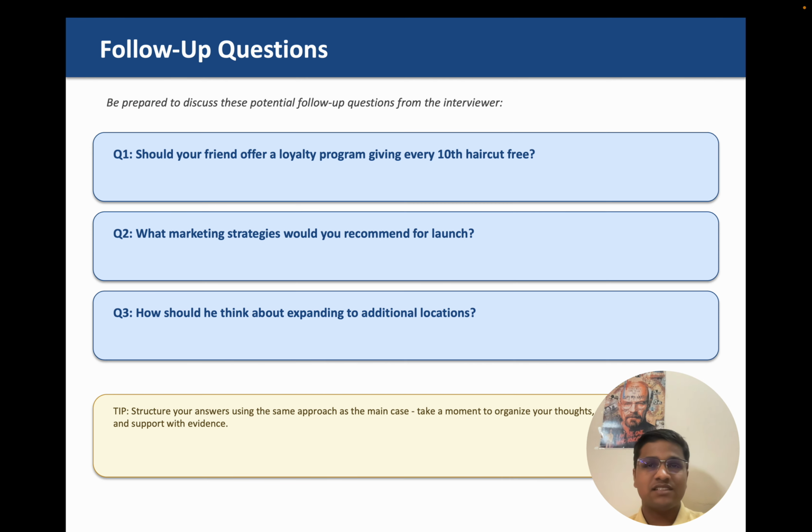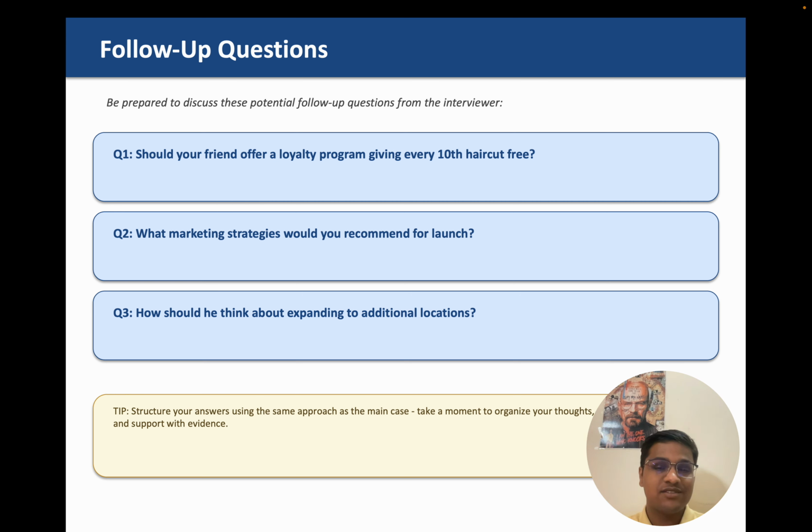And let us discuss what different kinds of follow-up questions the interviewer might ask. Should your friend offer a loyalty program? We'll do a quick analysis of that in the next slide. Since we are starting a new venture and most shops do some loyalty programs or cards or stickers, should your friend also do it? So you will do a quick, brief analysis of that.